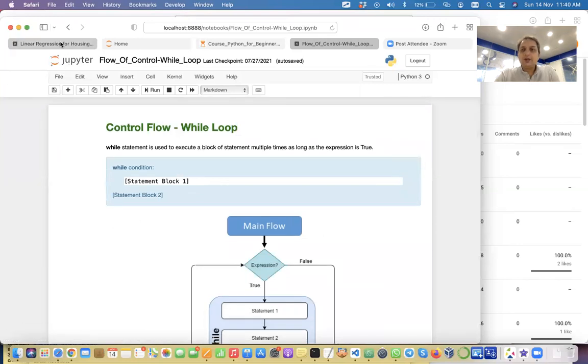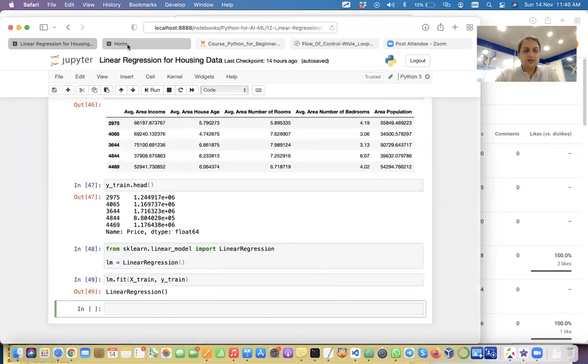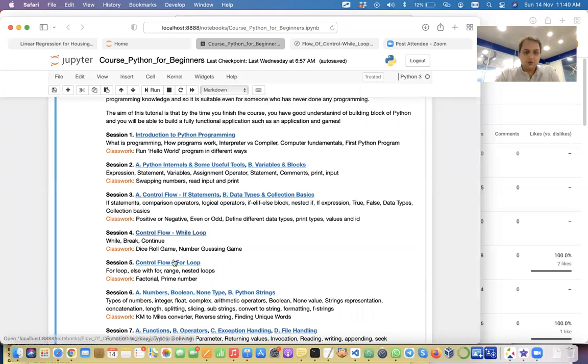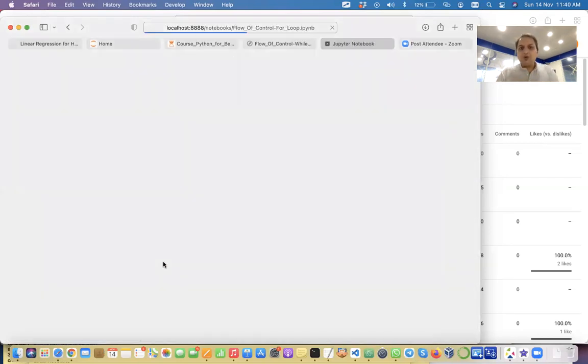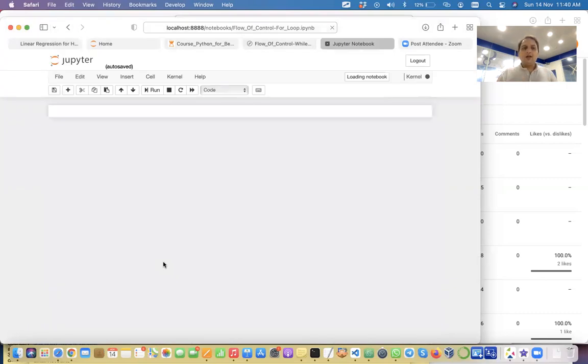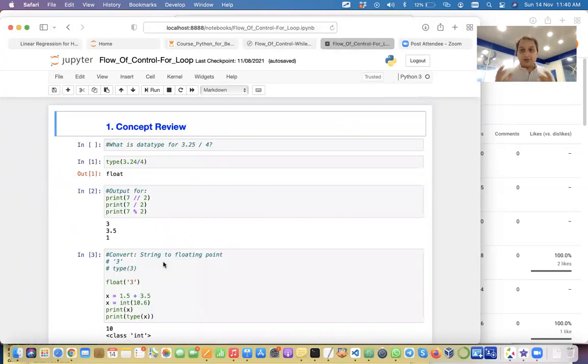Now we will move on to the next loop, which is our for loop. Again, a very interesting one. So we have these two different types of loops. For loop is also very straightforward. While loop, you would have seen that it's quite straightforward. You just have to make sure that if the condition is true, you will be able to execute this.